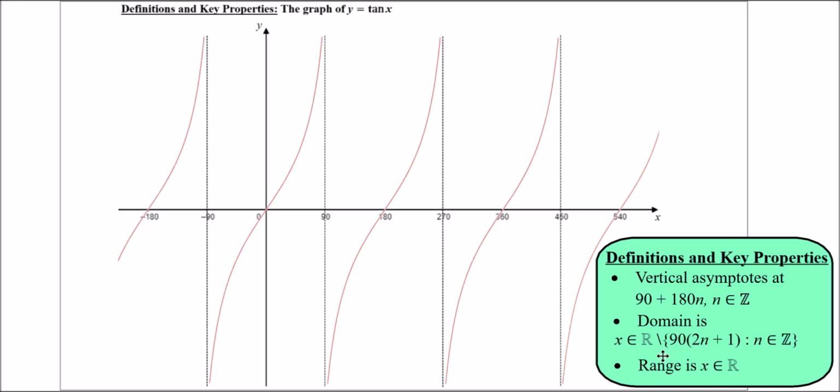As well as this, the range of values, that's a mistake by the way. I'm not going to correct it, I'm going to leave this in there because that's just me being a total numpty here, apologies. The range is y is any real number. The range is y can be anything, okay? Y can be down towards negative infinity, y explodes up towards positive infinity. The range of y is unbounded. Y can take any value for this function of tan.